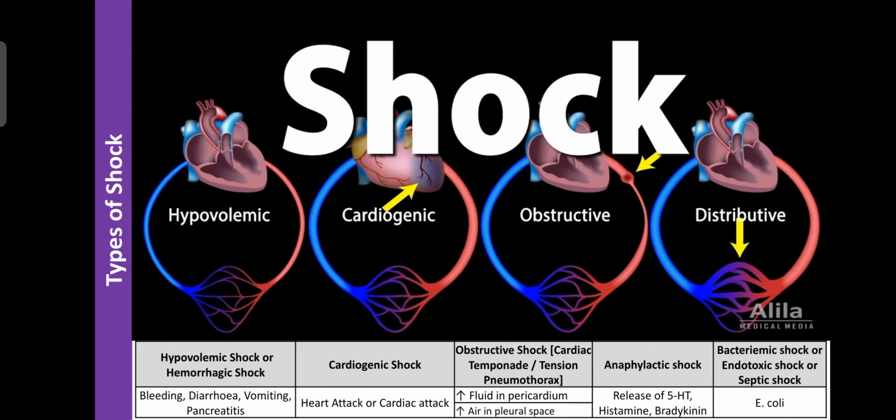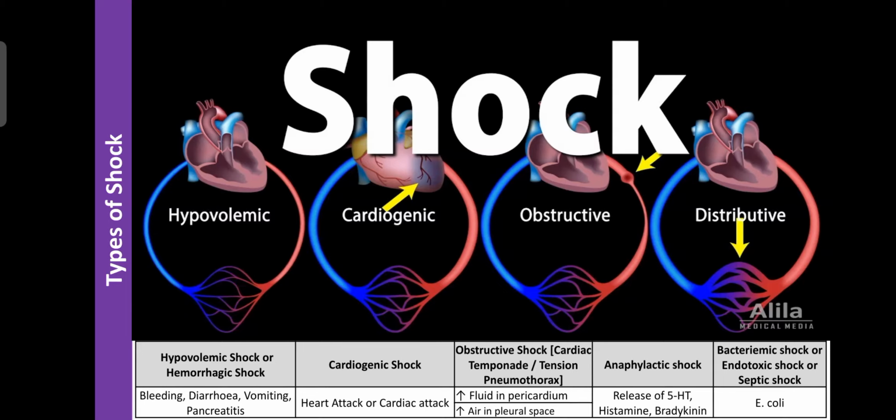Risk factors for cardiogenic shock are heart attack, cardiac attack or heart failure. Due to increased preload or afterload, or any clot in the arteries that supply oxygen to the cardiac muscle, the supply of blood to the cardiac muscle along with nutrition can decrease. So that is known as cardiogenic shock.